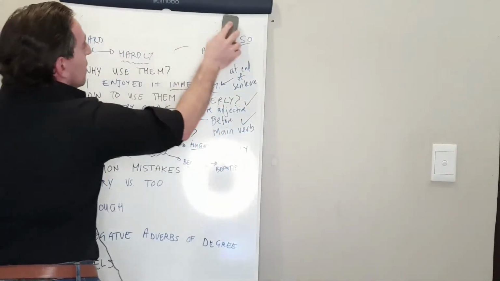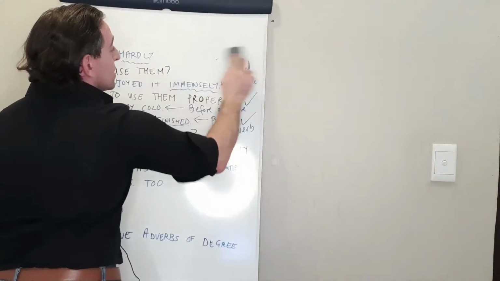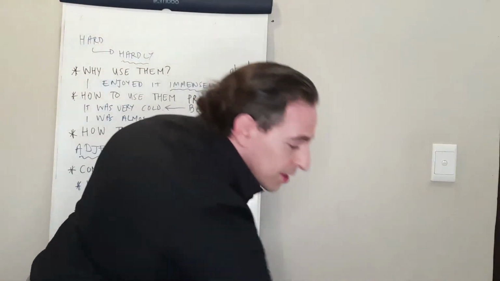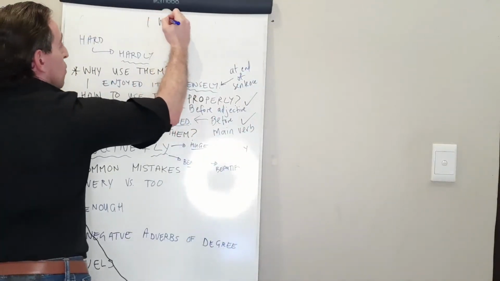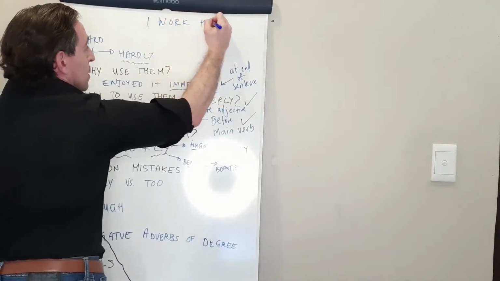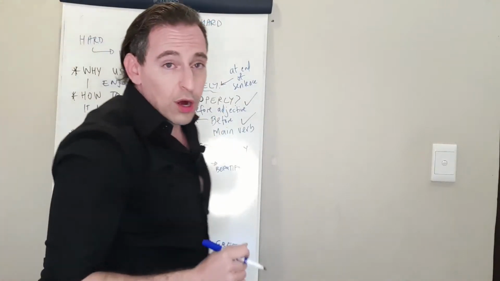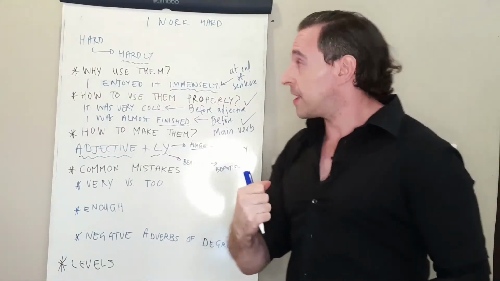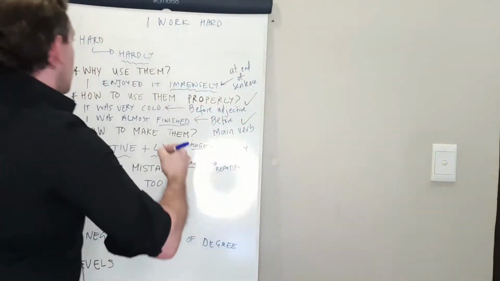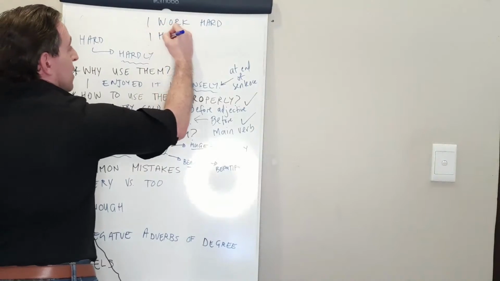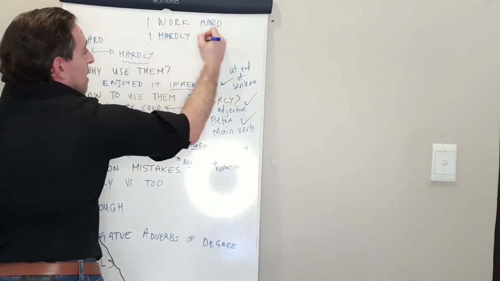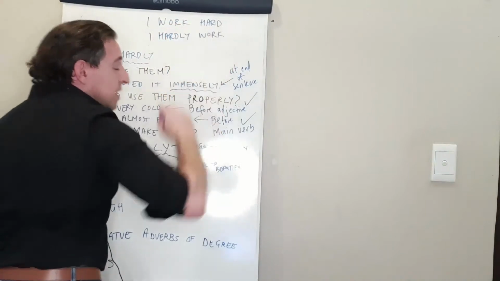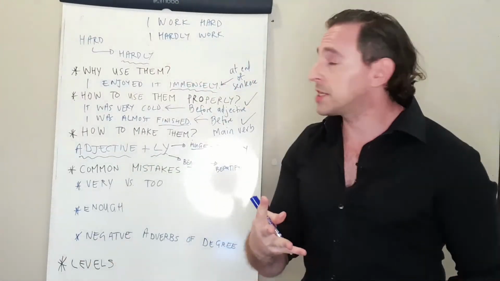Now, hard, obviously, people use when they describe how they do work. So they would say, I work hard. And when people want to say that they are putting in a lot of effort, they often say, I hardly work. This is a common mistake that non-natives make.